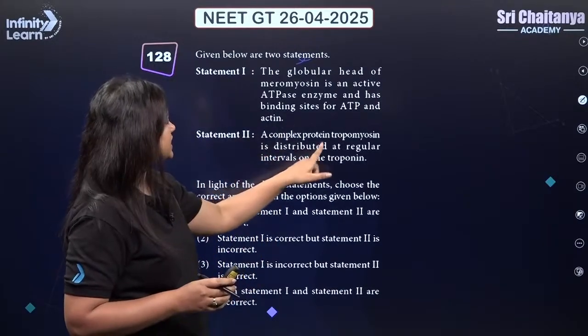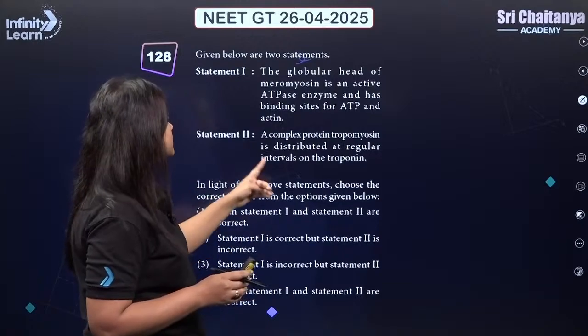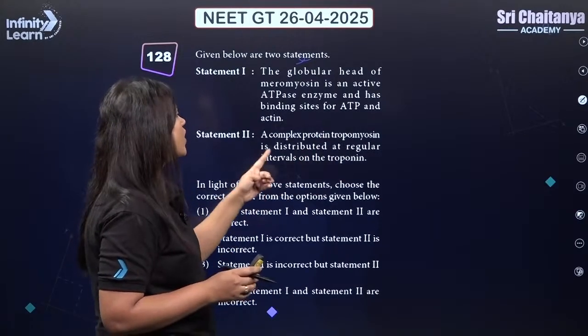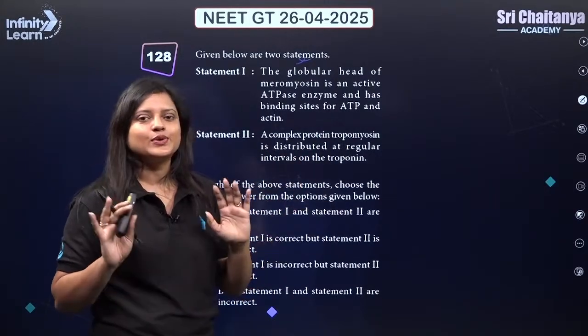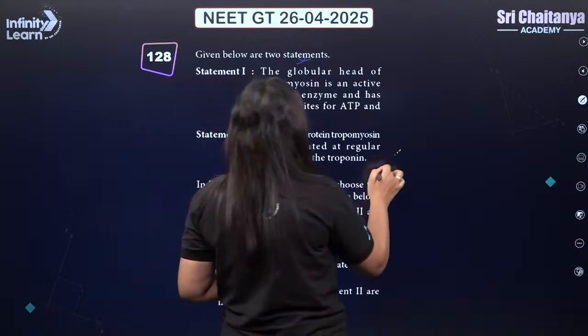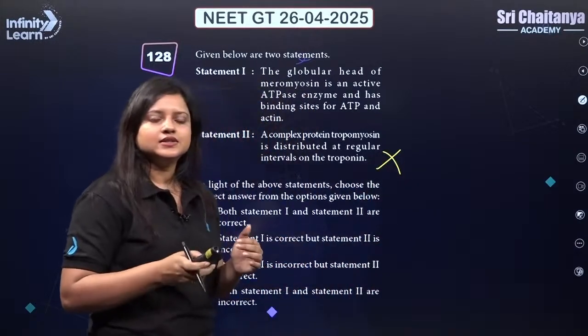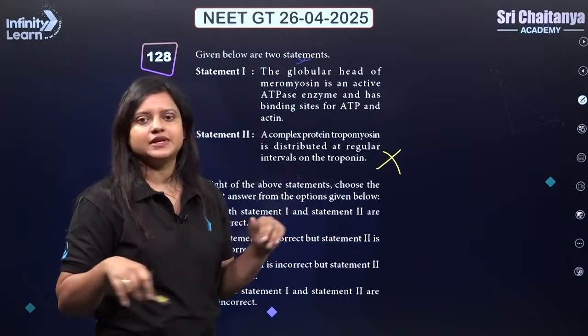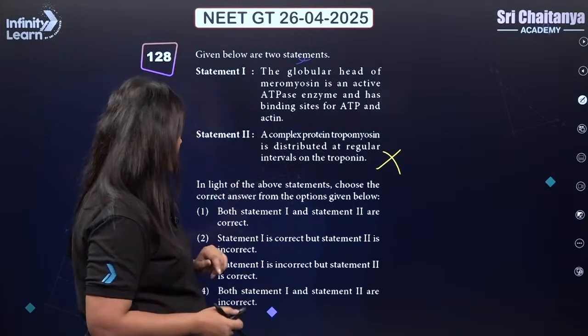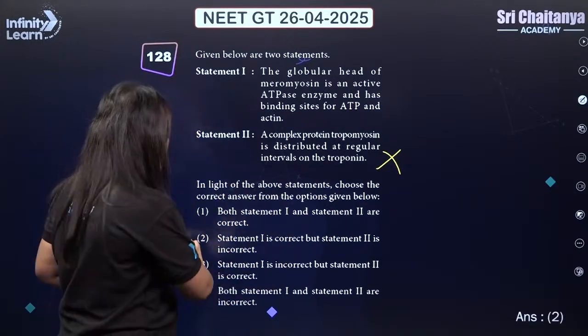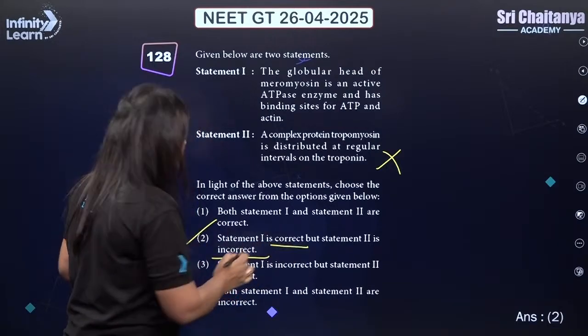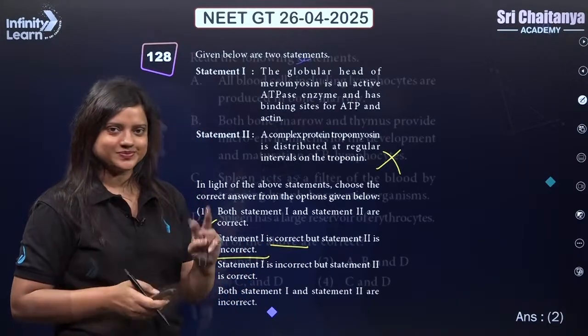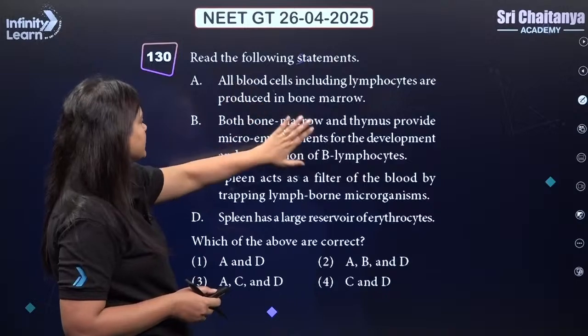A complex protein, tropomyosin, is distributed at regular interval on the troponin. So this is wrong, because when we talk about actin, it has the F-actin and then at regular intervals troponin and filamentous tropomyosin. So answer should be 1 is correct but 2 is incorrect. That means 2.